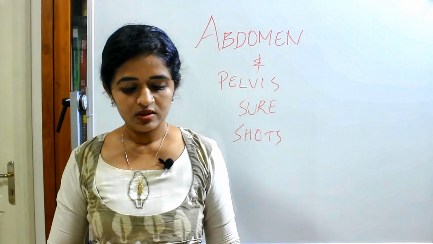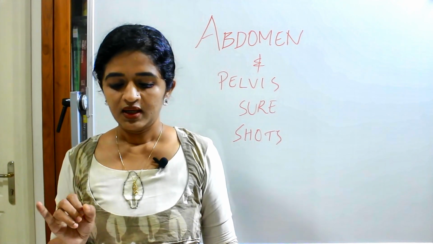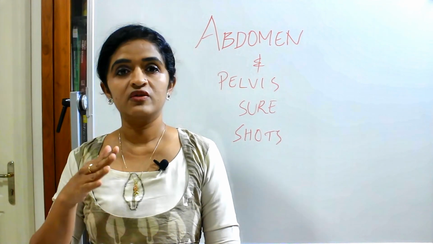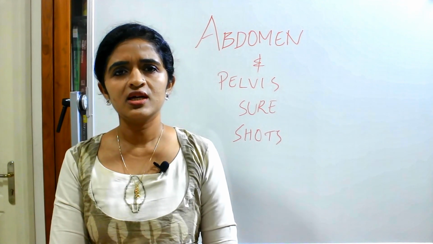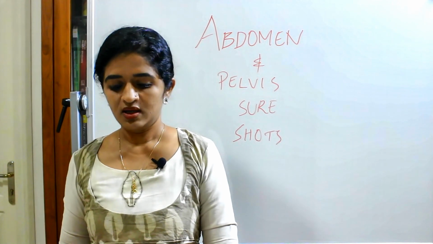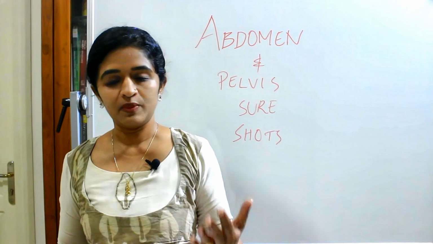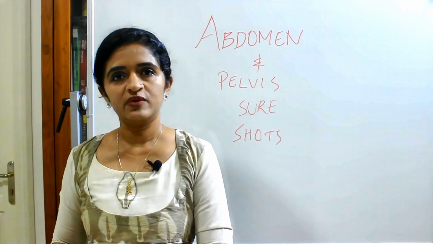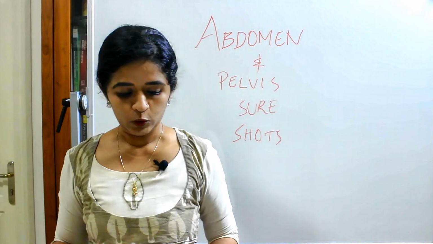Then coming to the stomach, you need to know about the location of the stomach. Then there is a tabular column given which enumerates differences between the cardiac orifice and the pyloric orifice. So if you just focus on that table, then you can write a short note on stomach as well: the cardiac orifice, the pyloric orifice, the different parts of the stomach. The different parts of the stomach you just study with the help of a diagram, so that the day before the exam you just need to focus on that diagram alone.